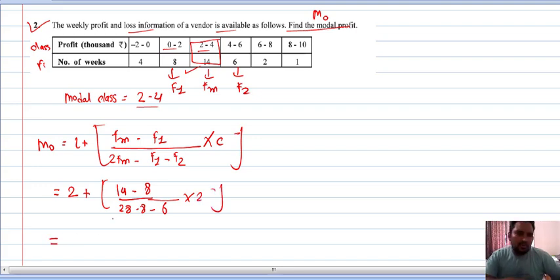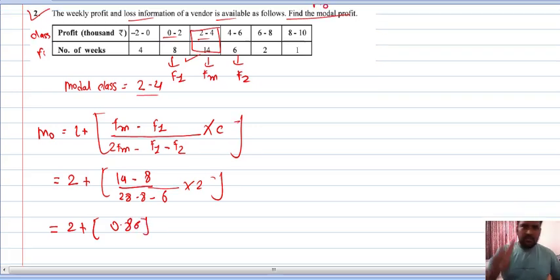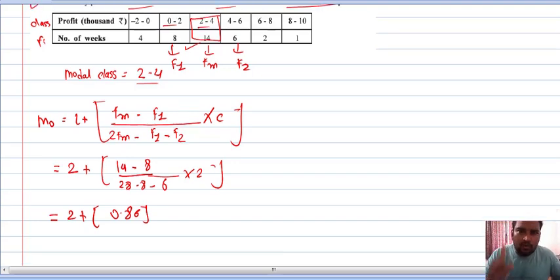Now solve this. So 2 plus 14 minus 8, into 2, divided by 14, so 0.86. We have to round off up to 2 decimals, right? I made you understand how to round off up to 2 decimals.